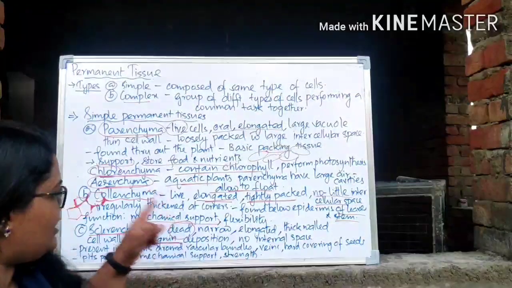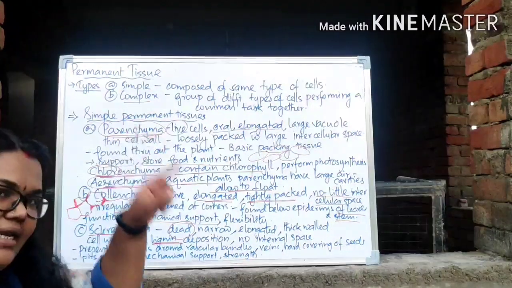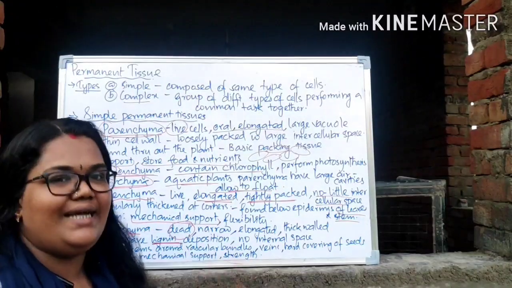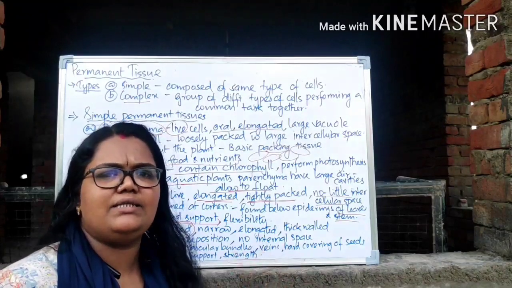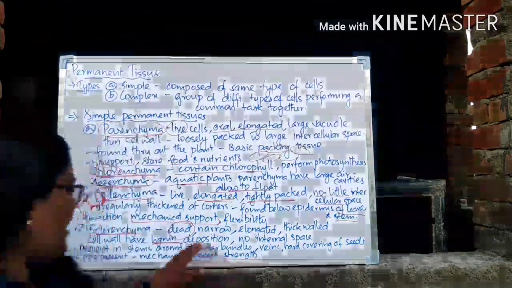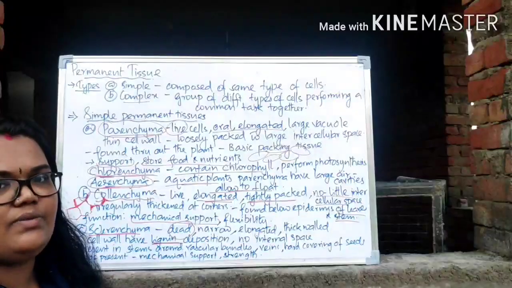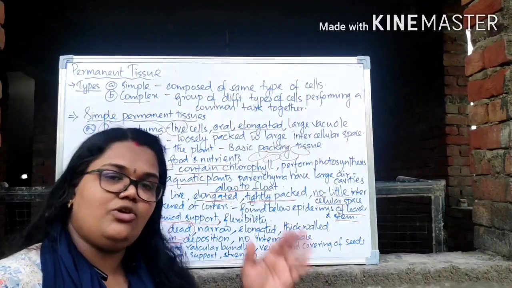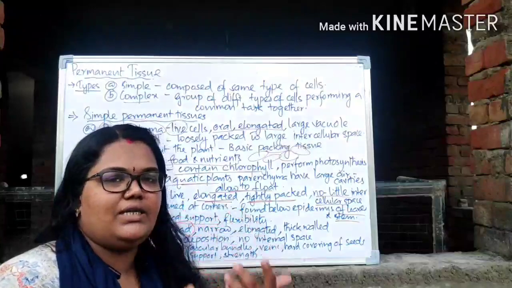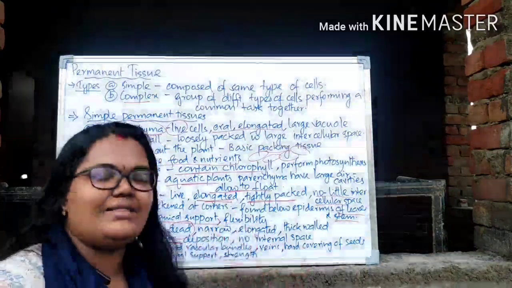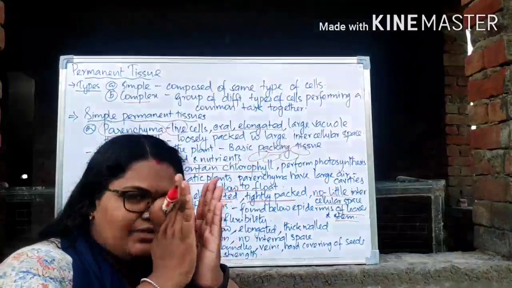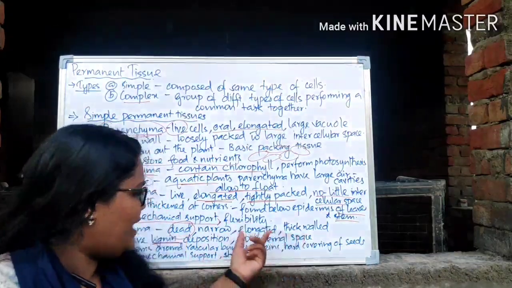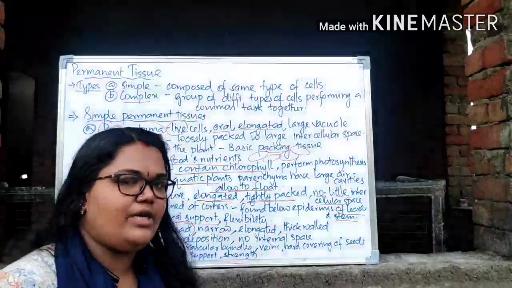It is thick-walled, not irregularly thickened at the corners only, but the entire cell wall is thickened here in the sclerenchyma, right? So obviously, if it is thickened and dead, then their function will be giving mechanical support, right? Or giving strength, right? And here you can see there will be no internal space, because there is no cell organelle, no cytoplasm, nothing, it's dead. Most of that cytoplasm is already exhausted, so there is nothing remaining. So their lumen, the internal space, will be very small, and they will be tapered at the end, very narrow, right? So that's the shape of this sclerenchyma.